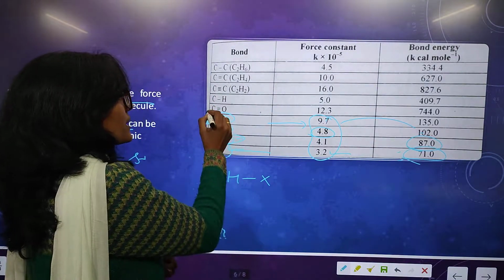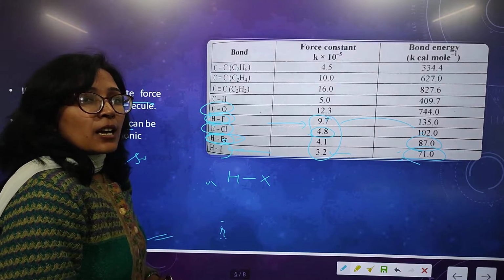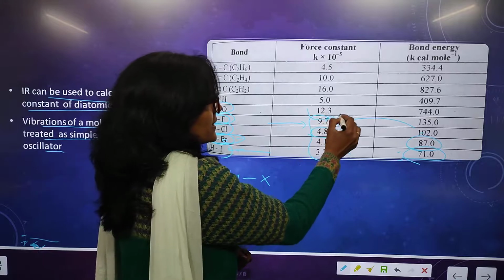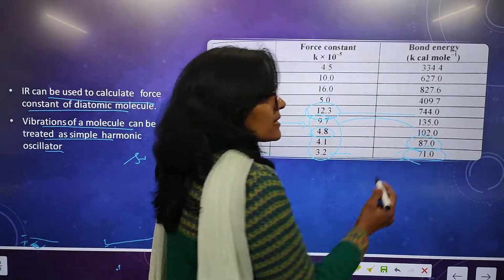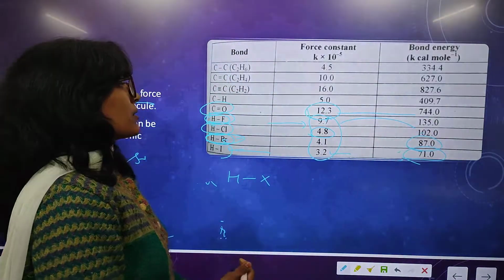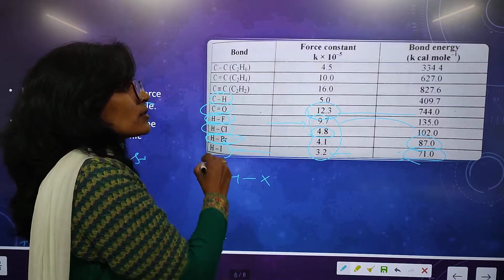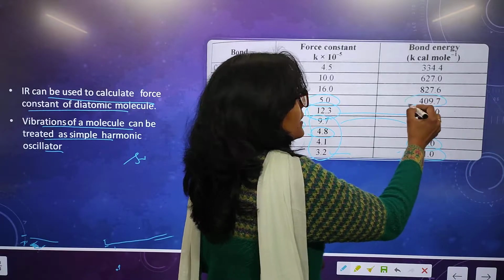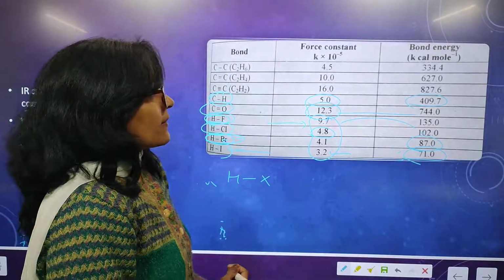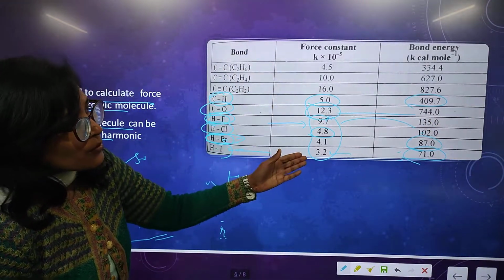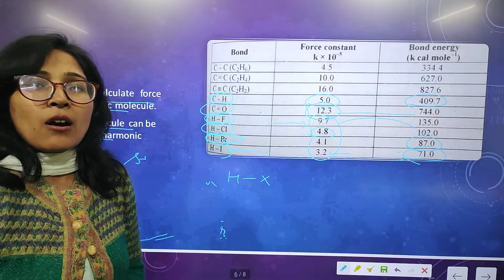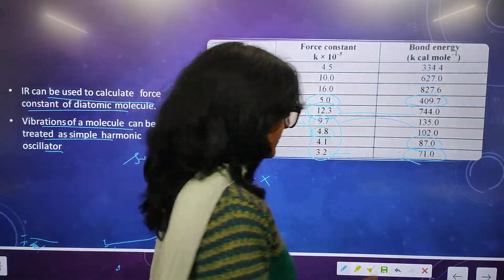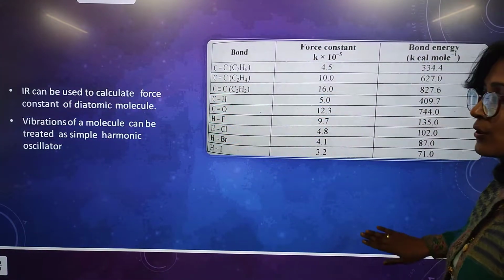It has a force constant of 9.7, so the bond energy, especially the bond dissociation energy, is 135.0. For the bond between carbon and oxygen, which is a double bond, the force constant is 12.3 and the energy is 744. In the carbon and hydrogen bond, the force constant is 5 and the energy is 409.7. So from the force constant, we can determine how strong the bond present in our sample is. This is an important application of IR.